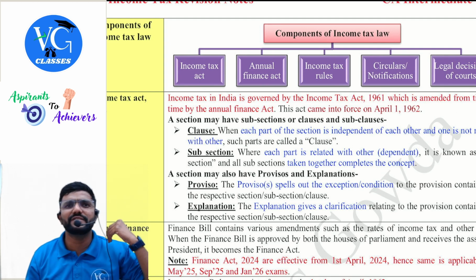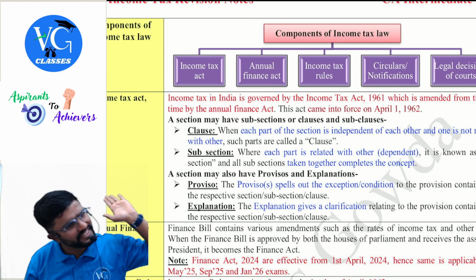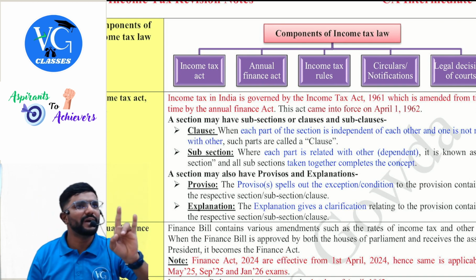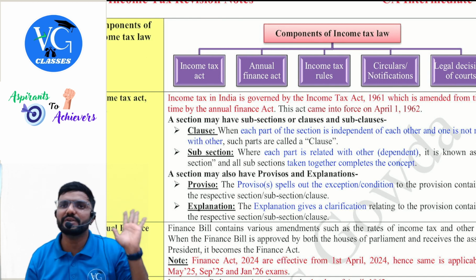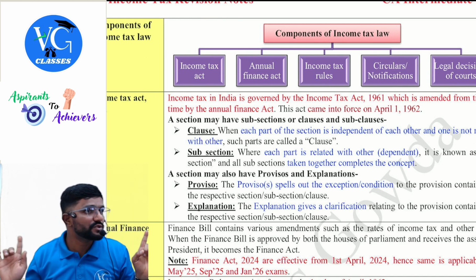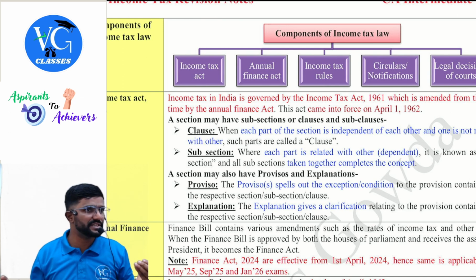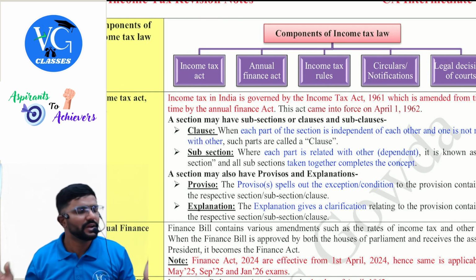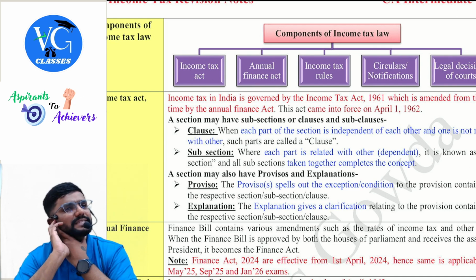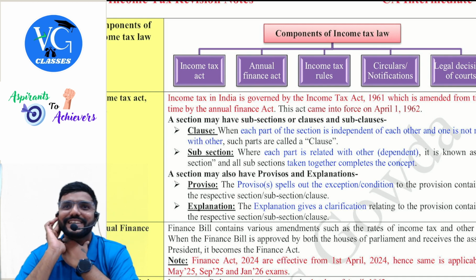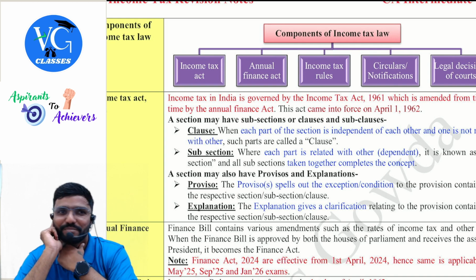"Sir, we don't have any facilities to go here and there." Sit at home only and take it. Now ICAI will release MTP 1 and 2 for the May exams. So try to take it and don't look into the solutions. Answer it as if it is an exam. It will be for 100 marks. The examination pattern, they try to give the same way. Try to take it as if it is an exam. And please take the mock test only when you are 100% prepared.